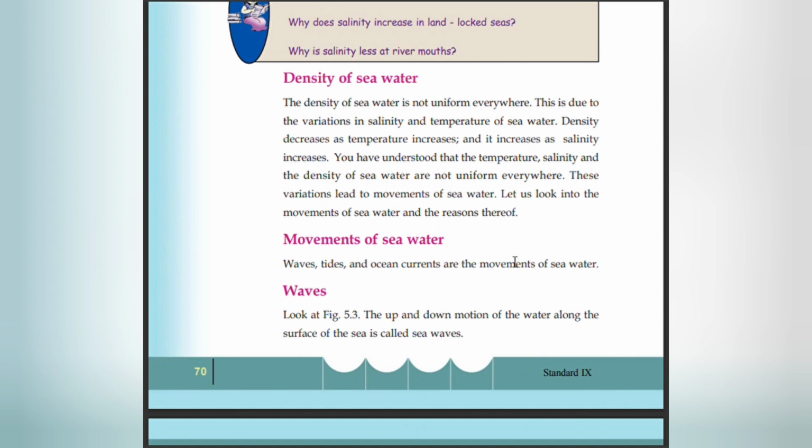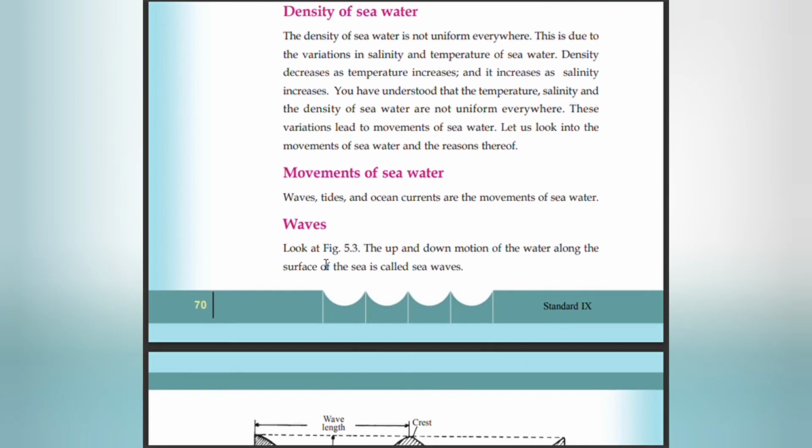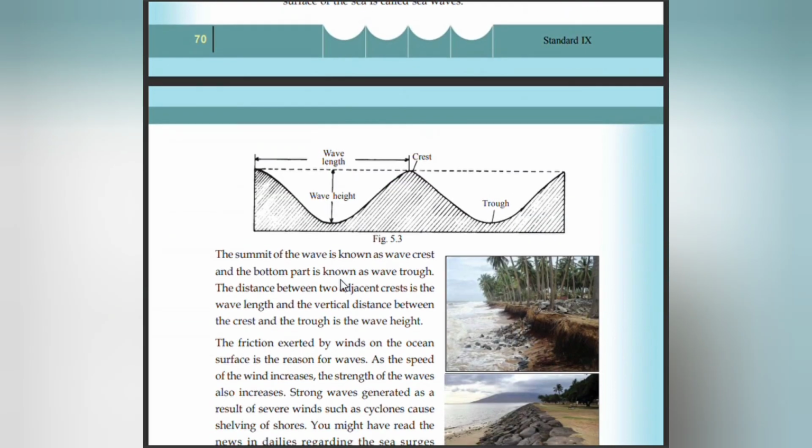Waves, tides, and ocean currents are the movements of seawater. Waves. Up and down motion of water along the surface of the sea is called sea waves. The summit of the wave is known as the wave crest and the bottom part is known as the wave trough. The distance between two adjacent crests is the wavelength and the vertical distance between the crest and the trough is the